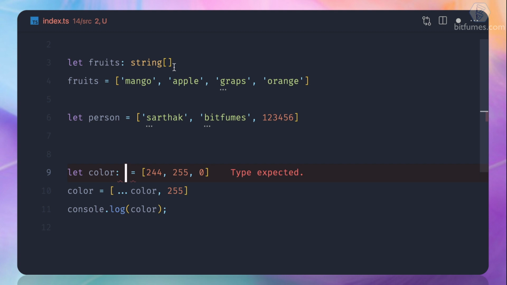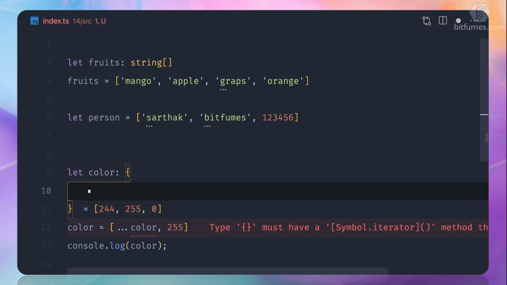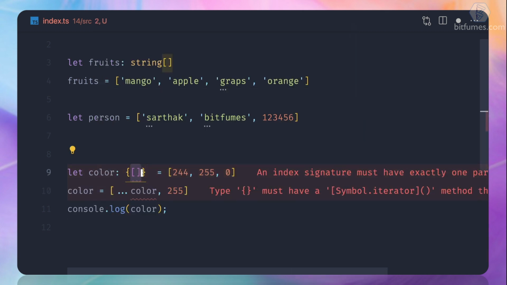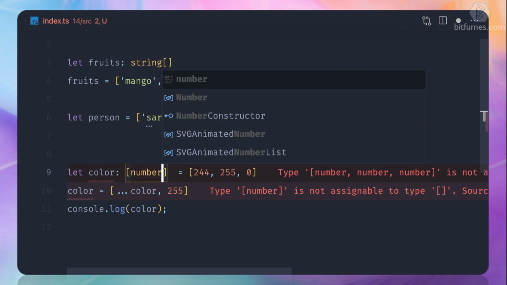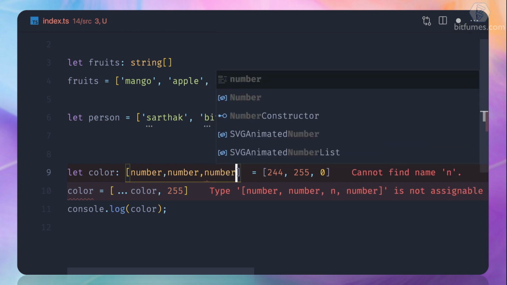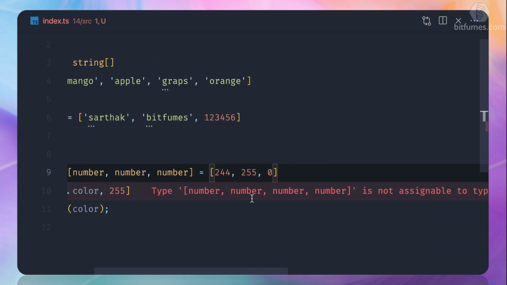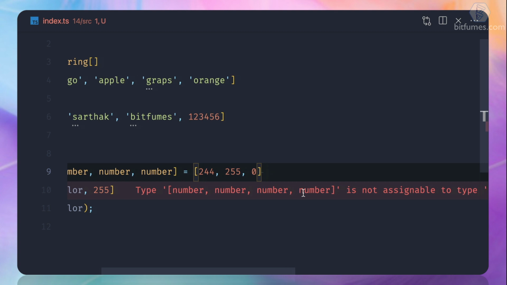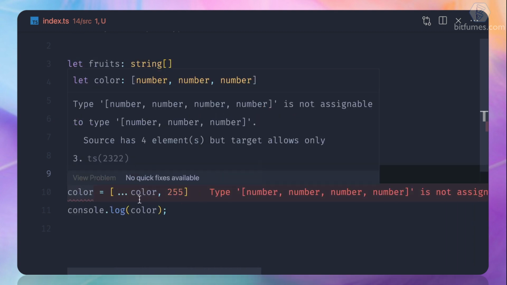How to define a tuple? Just use a colon, and remember we have something like a string array, but this time we will define it using square brackets, similar to how we defined the object with name and so on. Inside that I will say it's a tuple of number, number and number. Just by doing that, you can see TypeScript says, hey, it's a tuple which doesn't have 4 numbers, it only has 3 numbers. That's really great, and that's why we are getting this error.